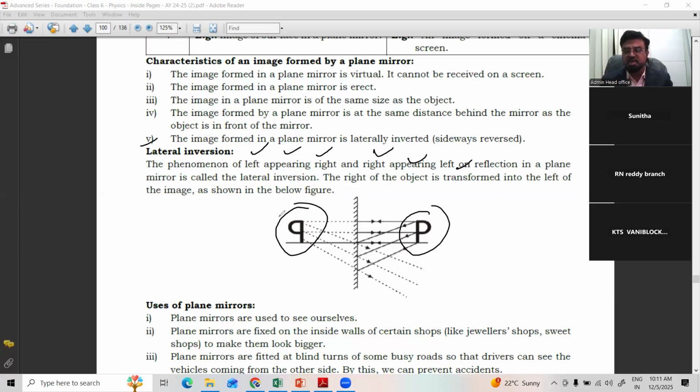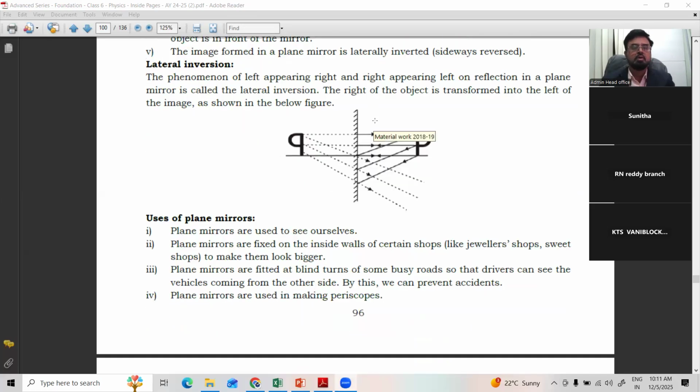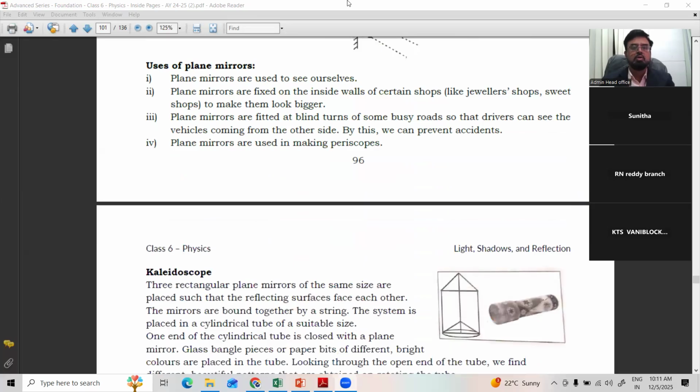Clear? You can check all these characteristics. All these you can try at home after going home, or if a mirror is there in school you can also do it. Very simple. And now, uses of plane mirrors, where plane mirrors are used.